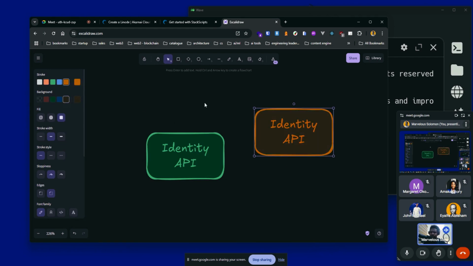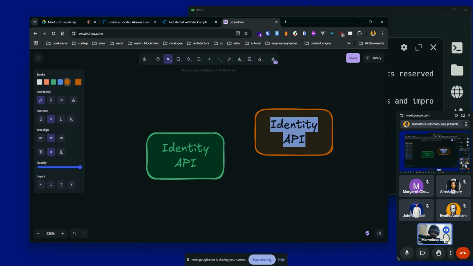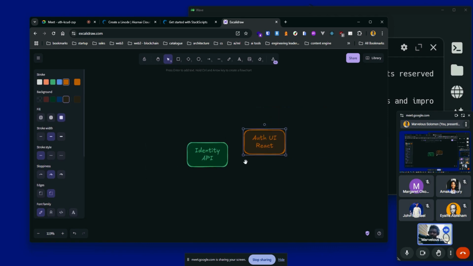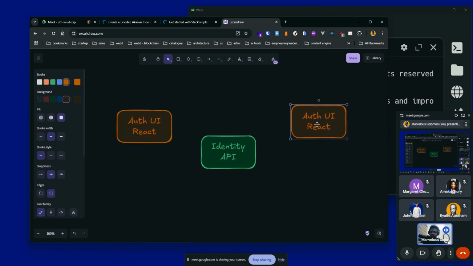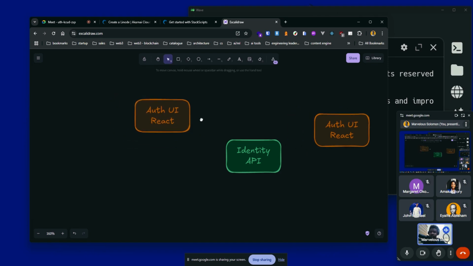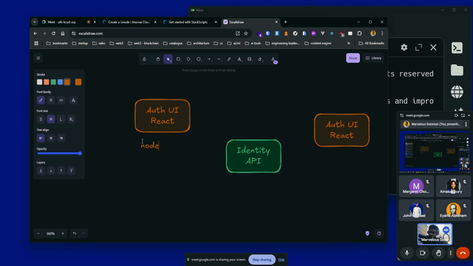So for the identity API, we have some front-end applications that work with the identity API. So we can call the first one Auth UI, right? Maybe built with React or any other framework, React, Svelte, or what have you. So we have this, and this is going to be server-side rendered. So let's say we deploy this using, of course, Node, right? We basically render this. We have an Express server or a Node HTTP server running, and we just serve the front end that we've built already. So if you have something like this, this is running in a Linode. So let's just duplicate. So this is running in a Linode instance.